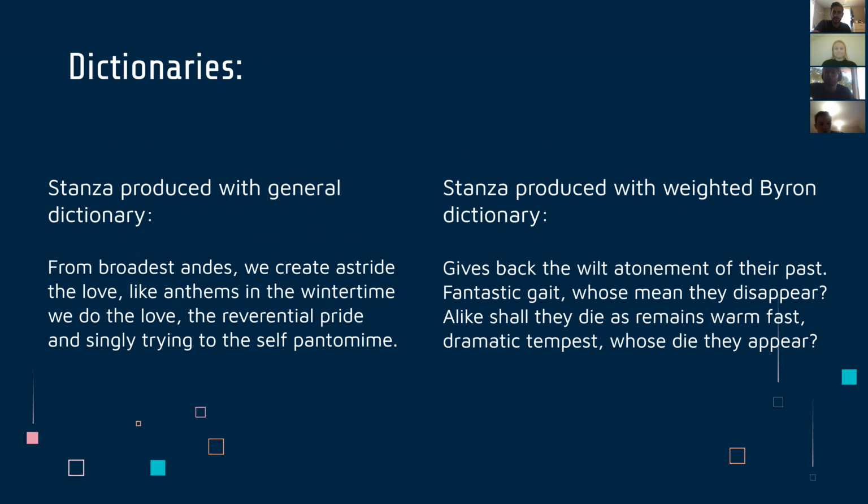Another thing we've been trying to do is embody certain voices or specific authors. On the left is our standard dictionary of about 24,000 words that are generally the most common ones in English.